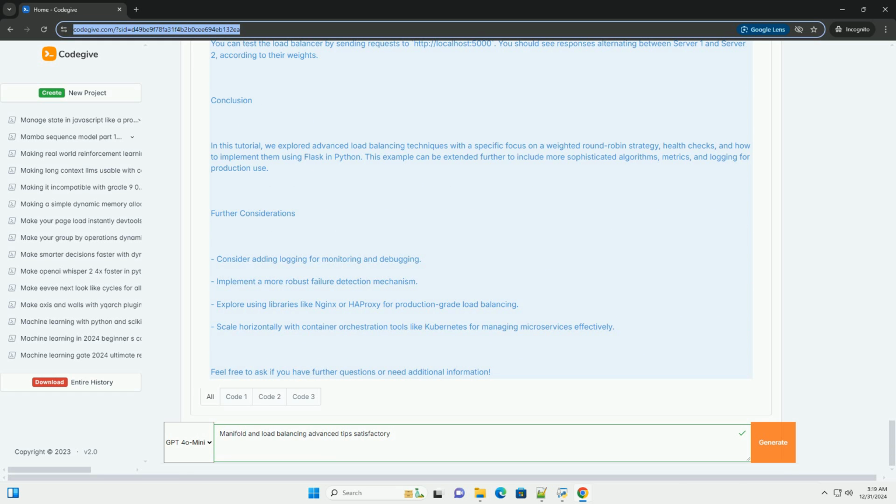4. Weighted load balancing. In this method, servers are assigned weights based on their capacity, and requests are distributed according to these weights. 5. Health checks. Regular health checks ensure that requests are only sent to healthy servers. 6. Sticky sessions. This technique allows a session to stick to a particular server, useful in cases where session data is stored locally on the server. 7. Manifold load balancing. This involves creating a manifold, or model, that predicts load distribution and adjusts in real time based on various metrics.